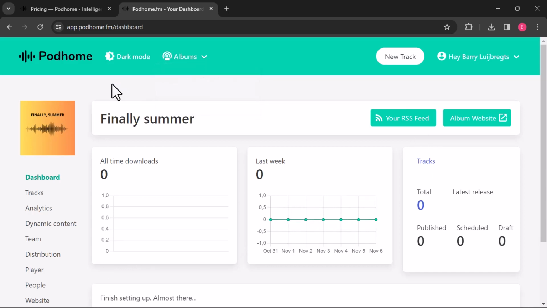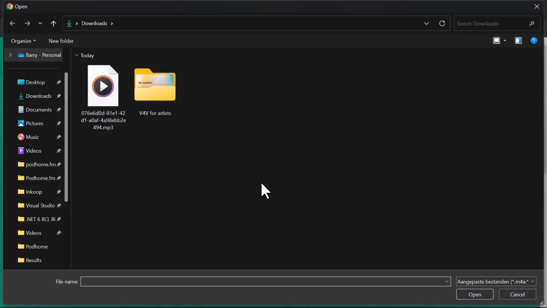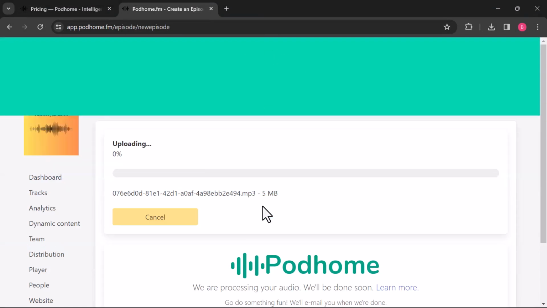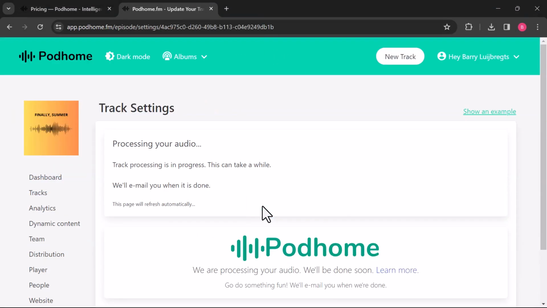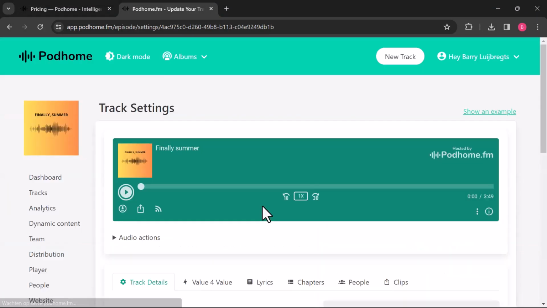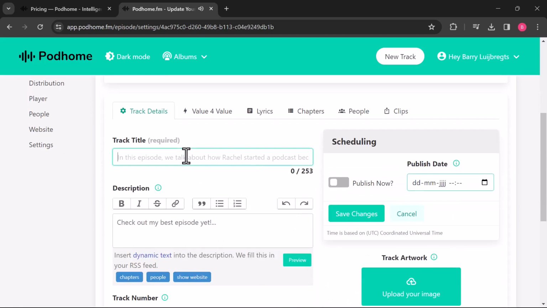And so albums can contain tracks. So let's create our first track. I can do that from here, for instance. Then I can upload my audio file and I have my track right here. So let's upload that. There it goes. It's pretty small. And in the background, we'll do some checks and process it. And that's it. Now I have my track here. I can listen to it if I want to. Right here. Pretty cool.